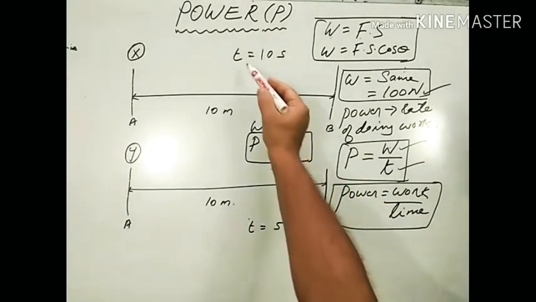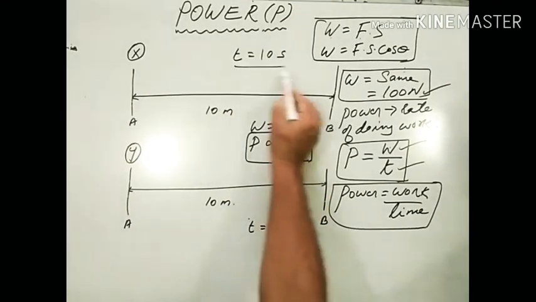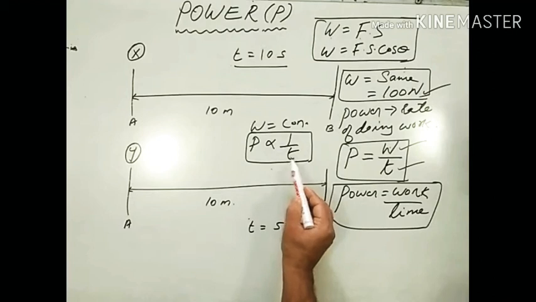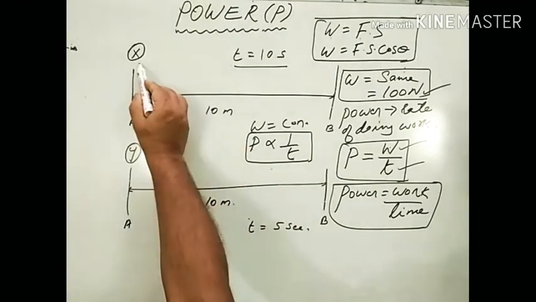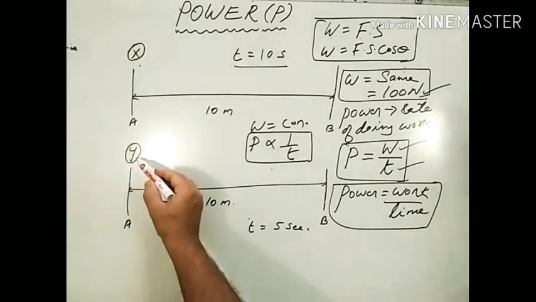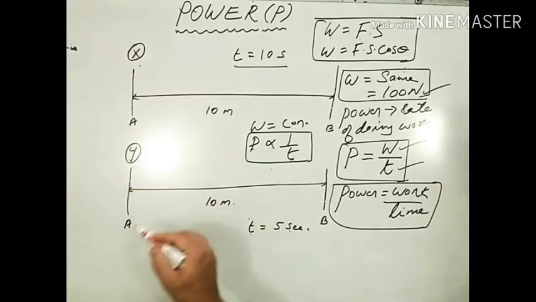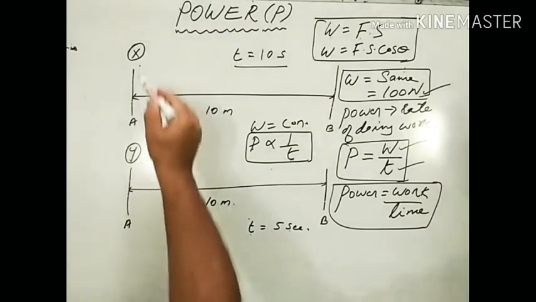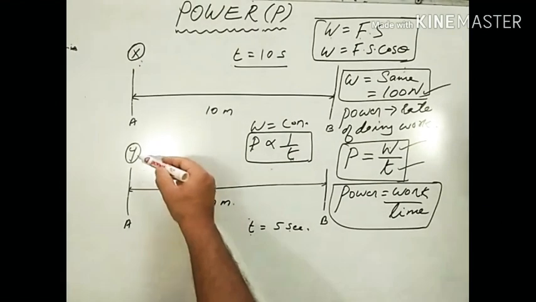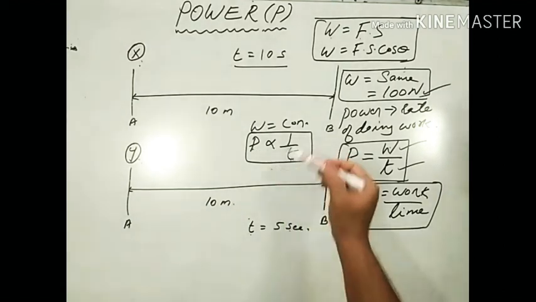Relate this with the case where he is taking more time, t is equal to 10 seconds. So the more the time, the less will be the power. So the power of x is less. And consider the case of person y. Here time t is equal to 5 seconds. Lesser time, more power. So in this case, we can say that person y is more powerful than x. All right? So power is inversely proportional to time.